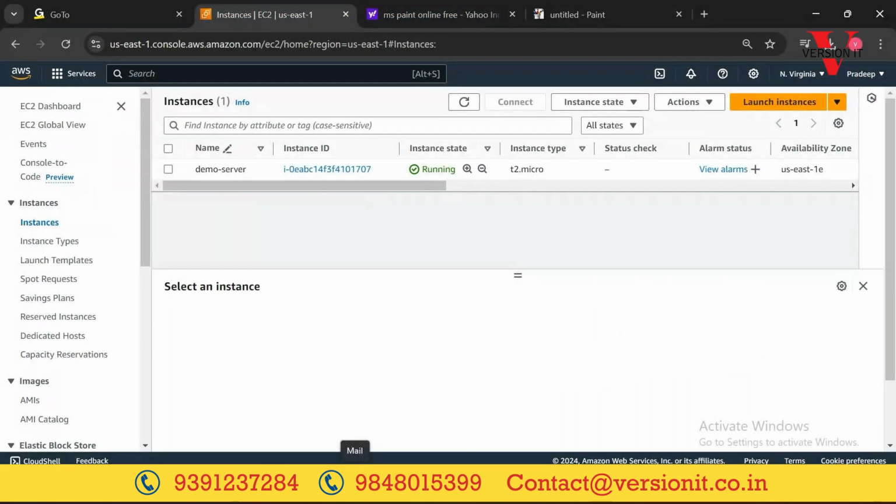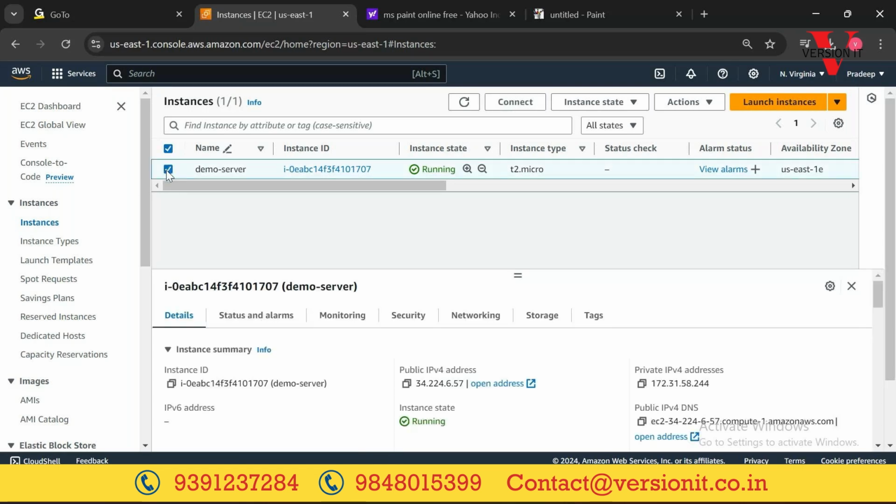And remember this thing. I launched this server, and now I don't want to use it because the class time is done. Before leaving the class, what do I need to do? Just select the instance, go to instance state, click on stop instance. Why?